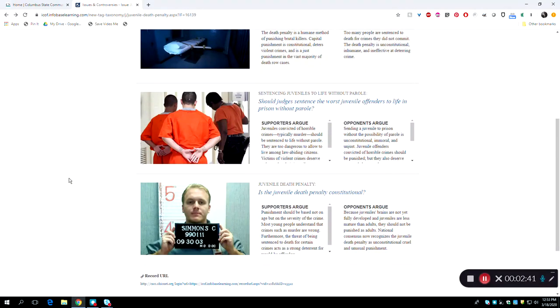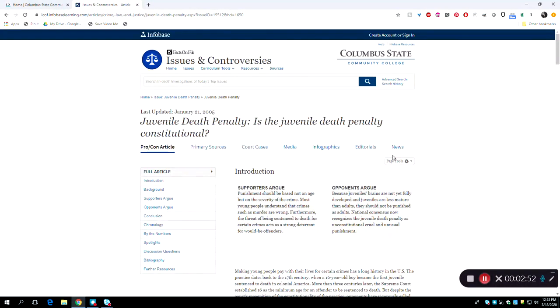So, you zero in on the heading, Is the Juvenile Death Penalty Constitutional?, since it aligns most closely to your original interest. Simply click on the blue heading, Is the Juvenile Death Penalty Constitutional?, to read the complete, in-depth article on the constitutionality of the juvenile death penalty.